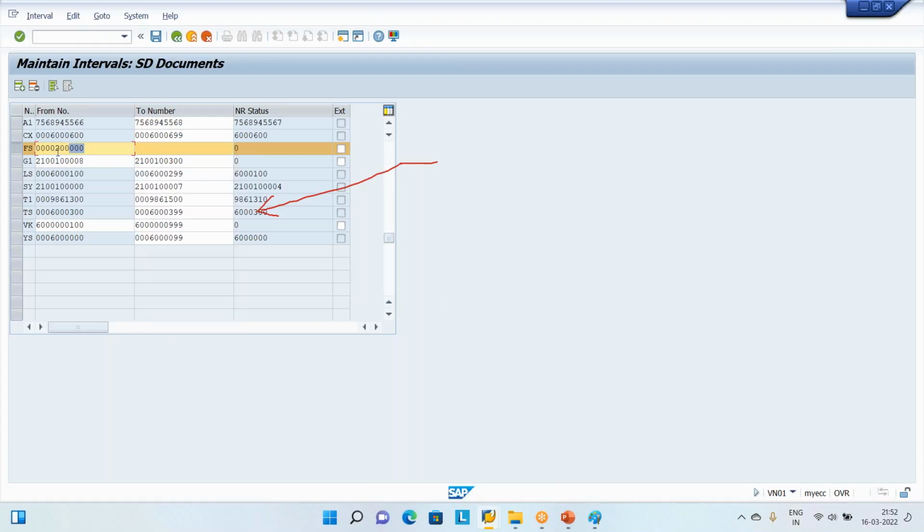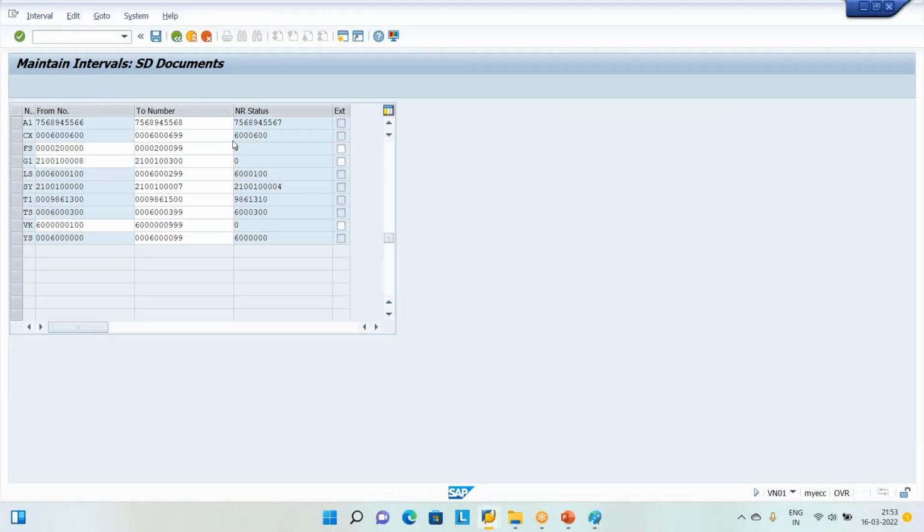I will ask, this much number range is not enough for me, not required for me. So I am going to choose only 99, leaving some room for the others, since anyway we are not going to create that many sales orders. Why should we grab the entire number range? That is the thing. Now everything is set.